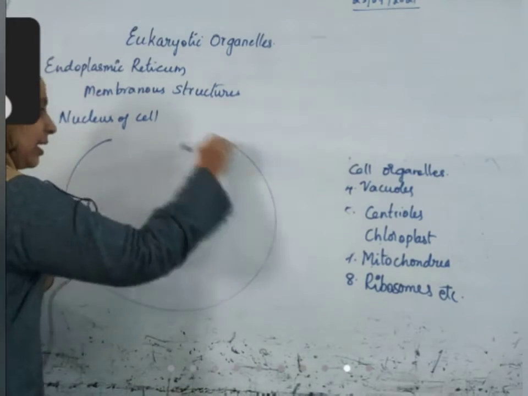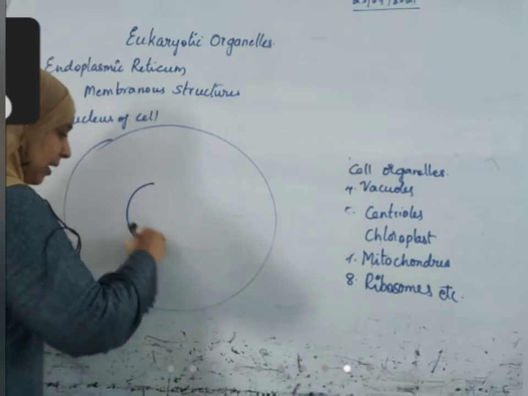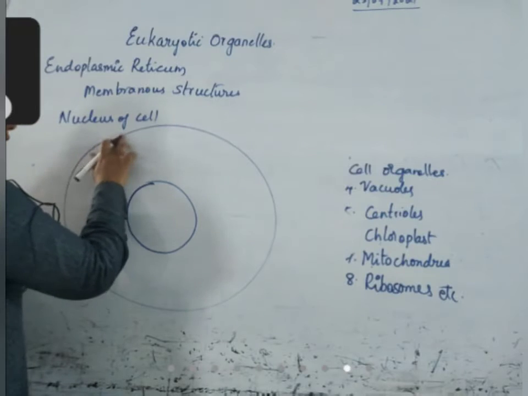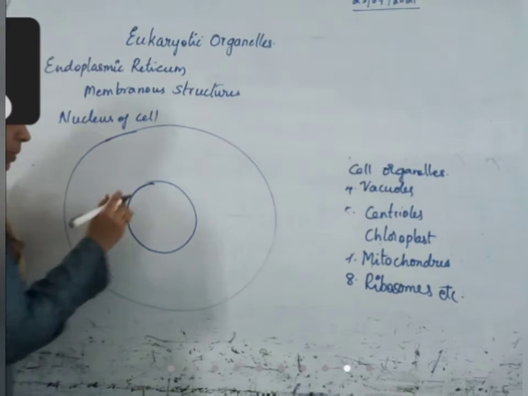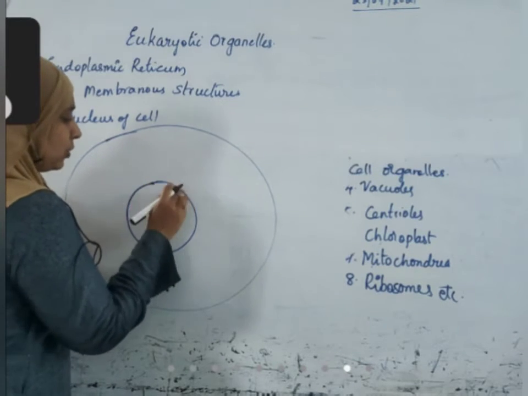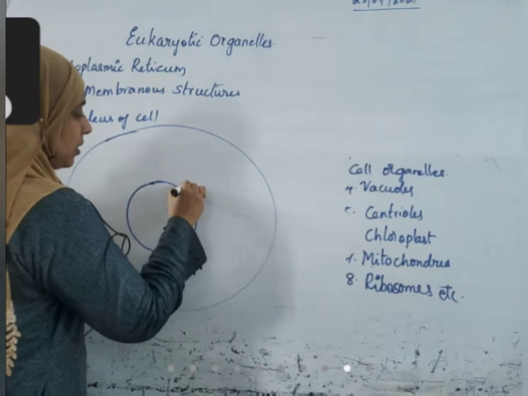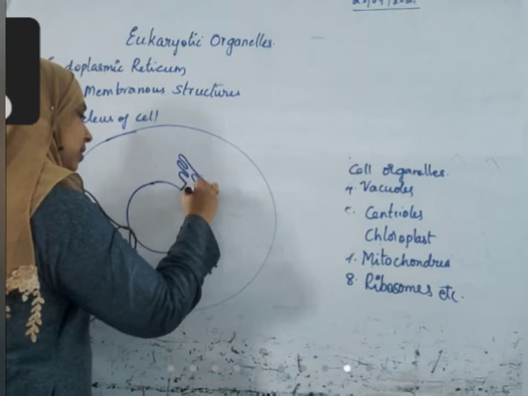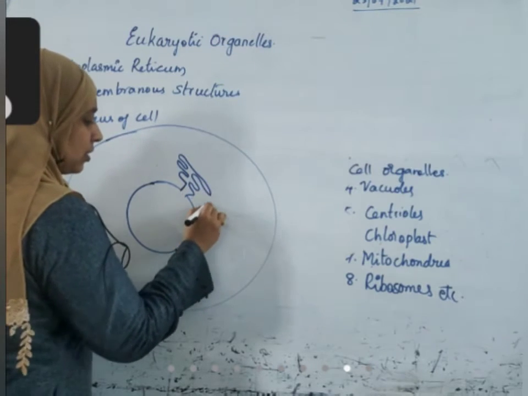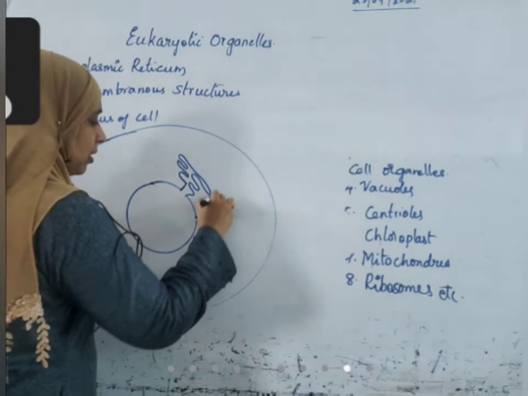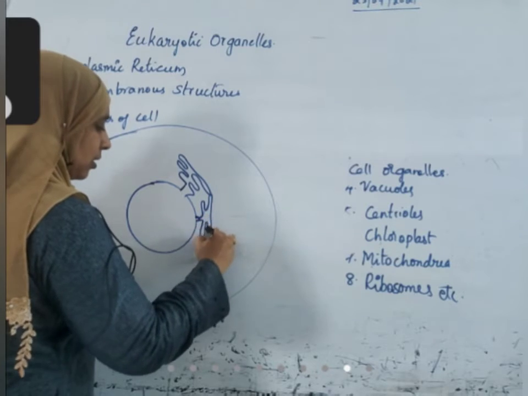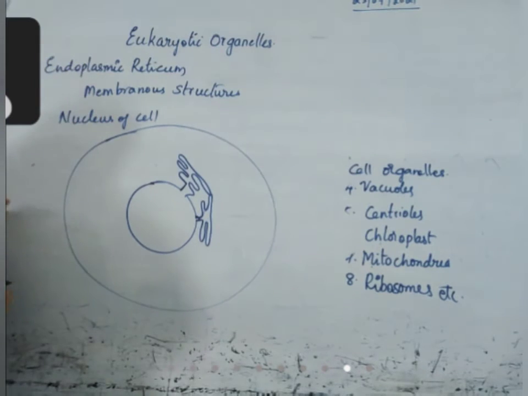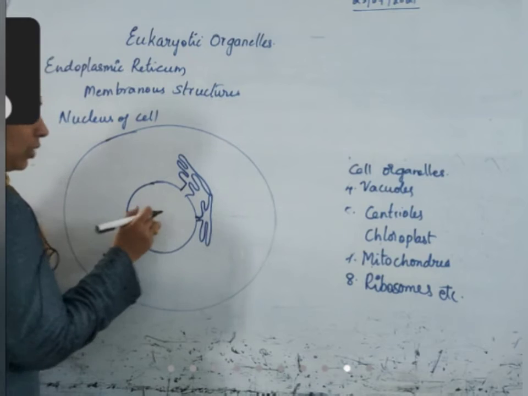So this is the cell. Let us assume it is a cell, and this is the nucleus. Generally, a cell is of different shapes, but I am always trying to draw it round to make it simple. From here, it extends like this. This type of extension starts from the nucleus.